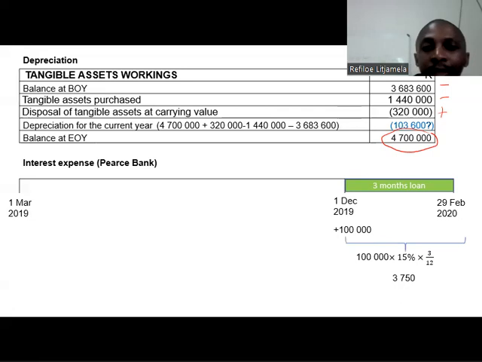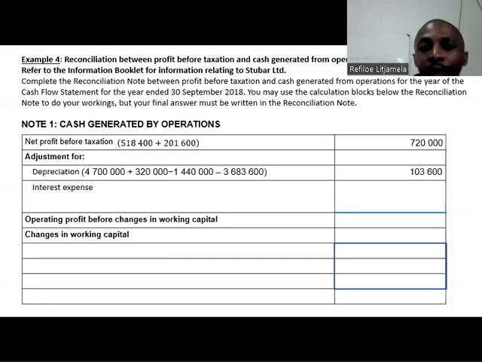Now, how do I deal with that? I will take it straight to my reconciliation between profit before taxation and cash generated from operation. And you just add that amount with the interest that we needed to pay to Hawk Bank, which was 316,250. It will give us our total interest expense of 320,000.